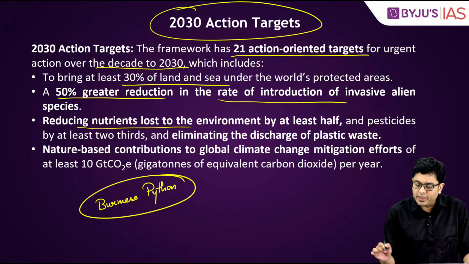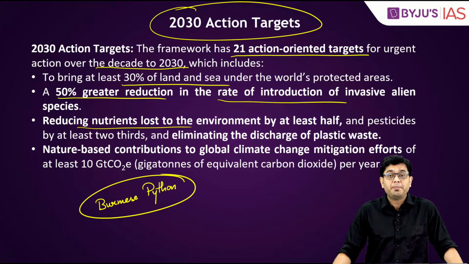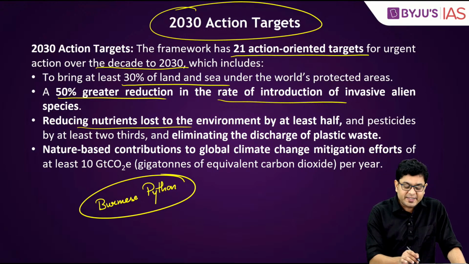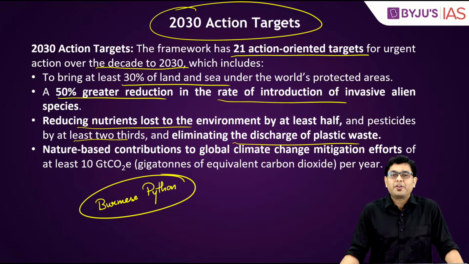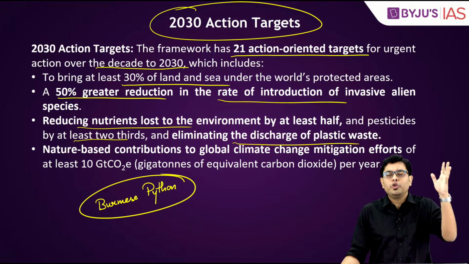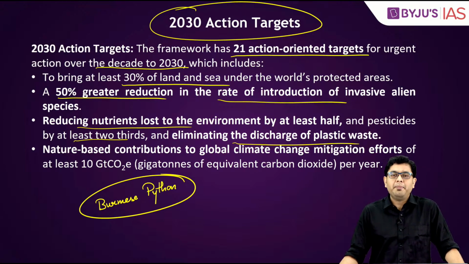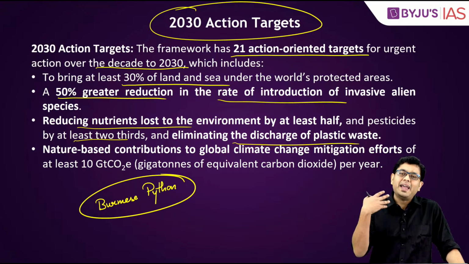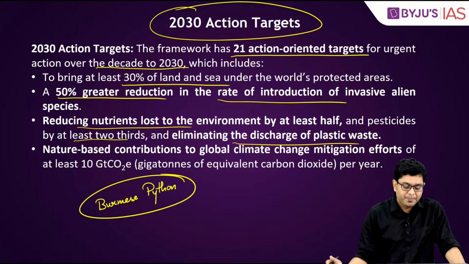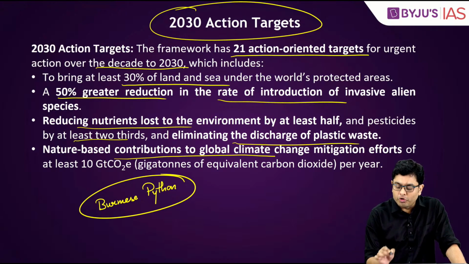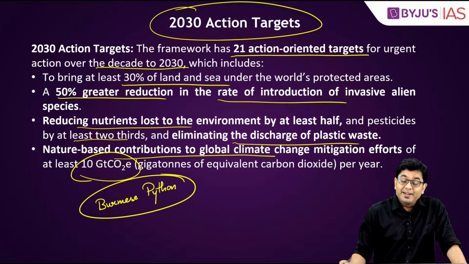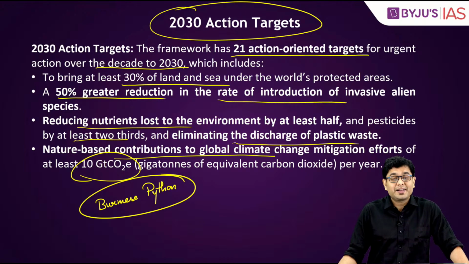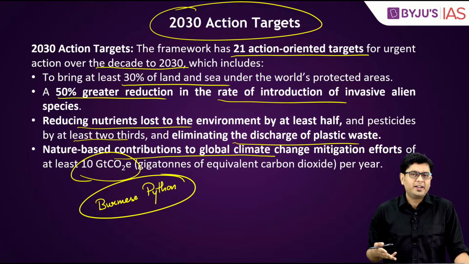Then reducing nutrient loss to the environment by at least half, and pesticides by at least two-thirds, and eliminating the discharge of plastic waste. Obviously, that remains a kind of unicorn goal for all the environment conservation techniques and all the various different missions. Nature-based contribution to global climate change mitigation effort by at least around 10 gigaton of equivalent carbon. So, these are the various targets which have been set.